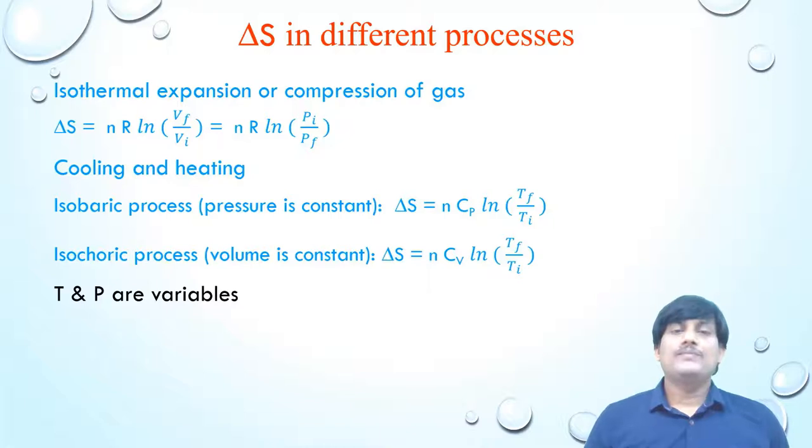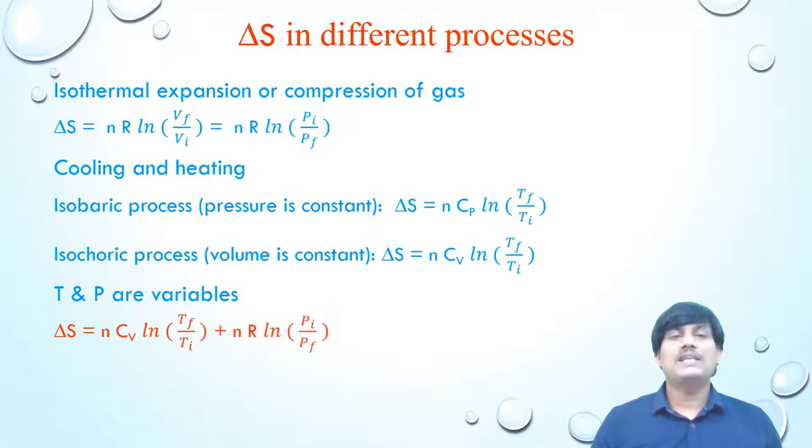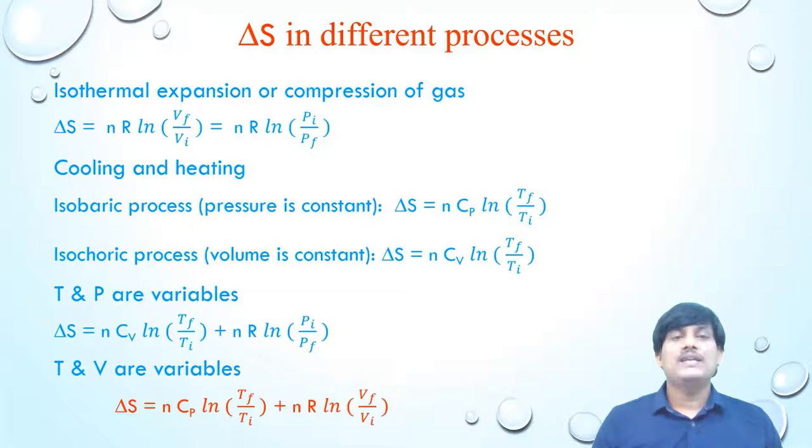And delta S can be written in terms of T and P. Then delta S is equal to N Cv ln Tf by Ti plus N R ln Pi by Pf. When you write in terms of T and V, the equation will be delta S is equal to N Cp ln Tf by Ti plus N R ln Vf by Vi.